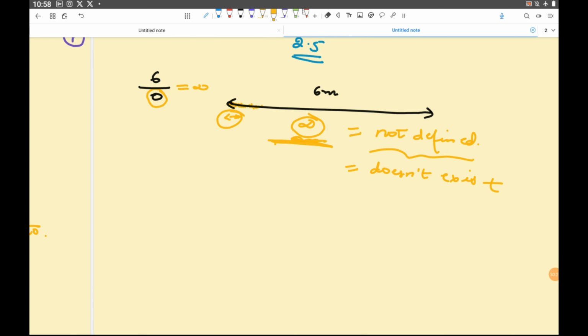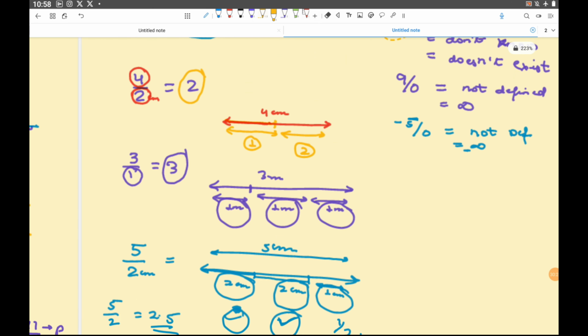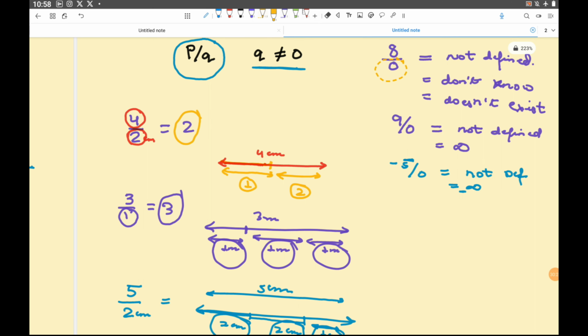And hence, we have understood that there was nothing great in the definition of a rational number. It was just that in mathematics, it is correct to say that the denominator cannot be 0. And that is why I am saying that q should not be equal to 0. Otherwise, a rational number is nothing but any number which is in the form of p divided by q. And now I don't need to mug up and say that q should not be equal to 0. I know that q should not be equal to 0.